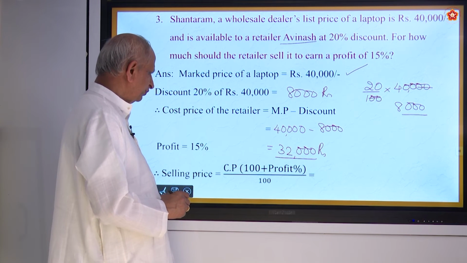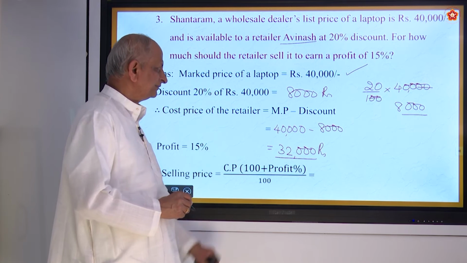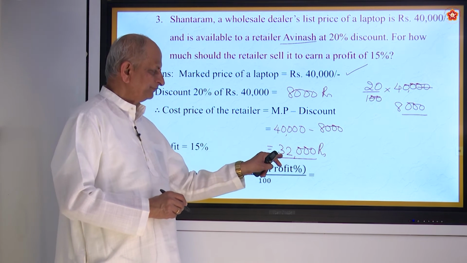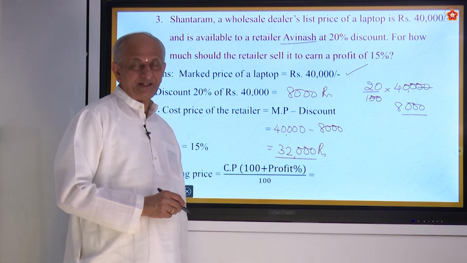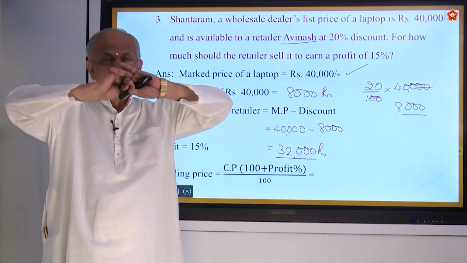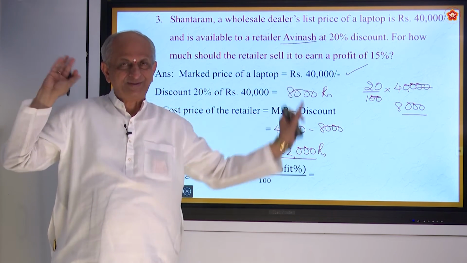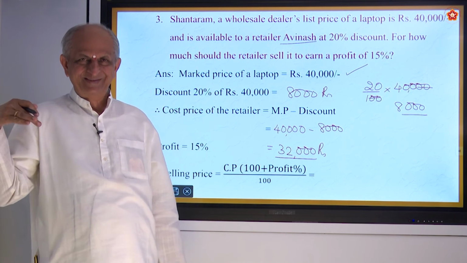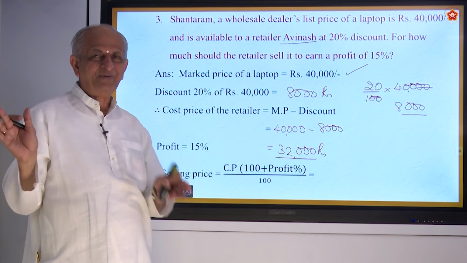Now he wants to sell it for 15%. This is for the business people. You know, that they call retail shop. Wholesale shop will have thousands of such models, laptops, or at least some hundreds. The retail shops will have a very minimum.